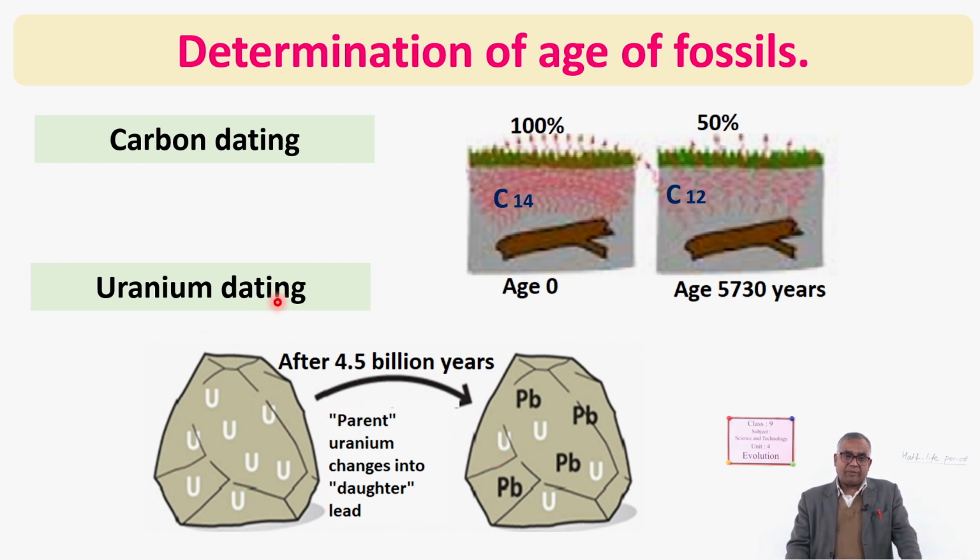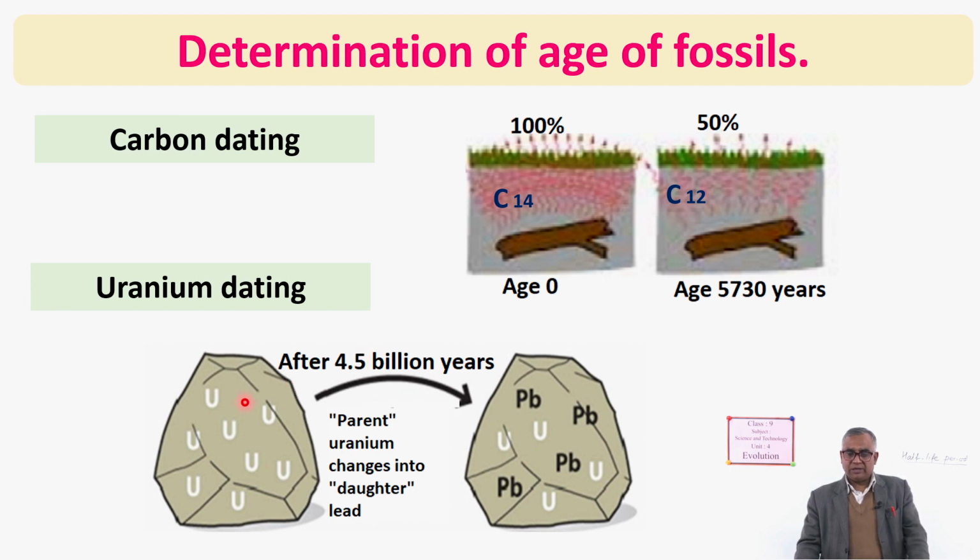If the fossil is older, up to 60,000 years, then its age is calculated by carbon dating. And another thing, carbon dating can be used only if there is a fossil, not for other rocks. But for non-carbon materials, uranium dating is used, and it is also used to determine very old rocks.